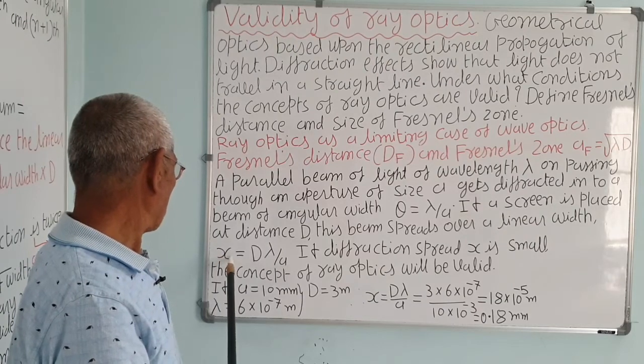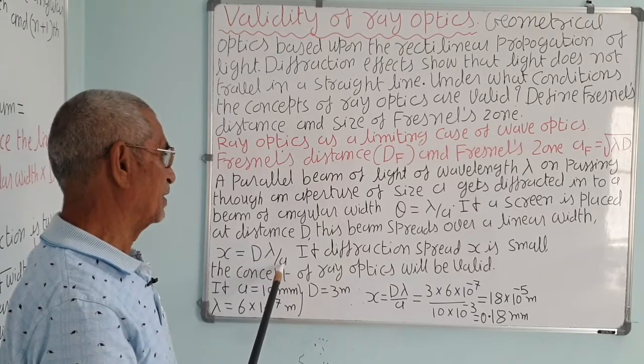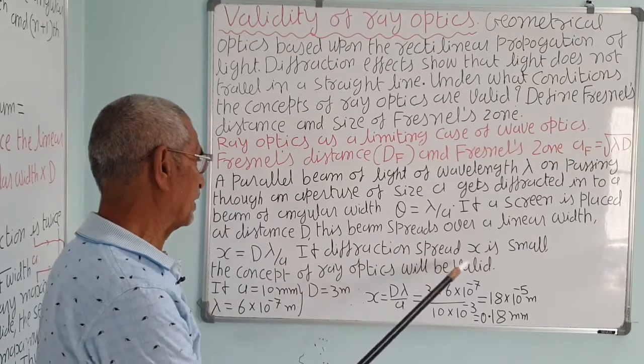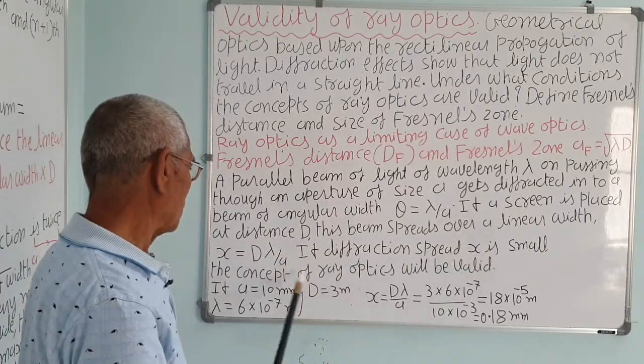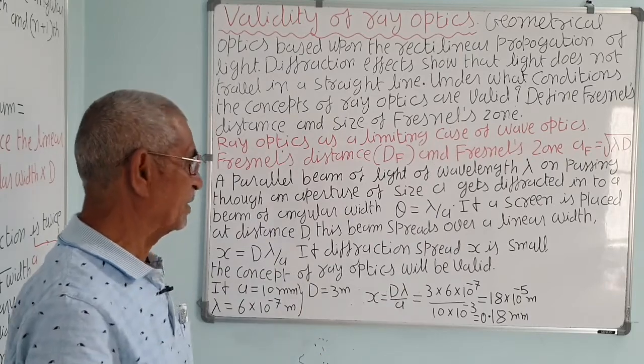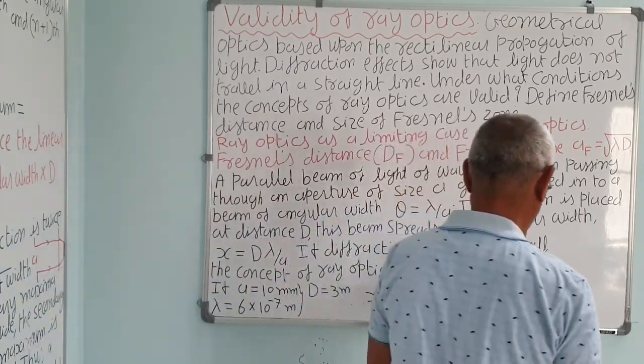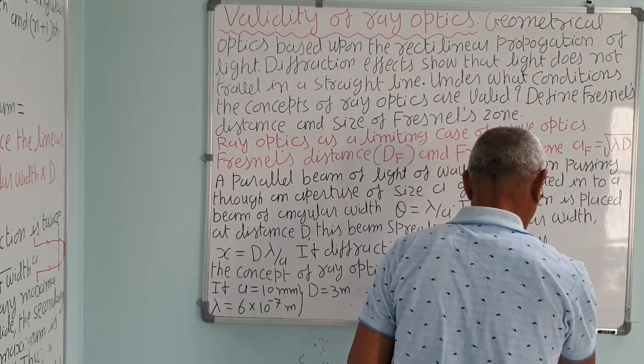This is the linear width. If the diffraction spreading x is small, the concept of ray optics will be valid.